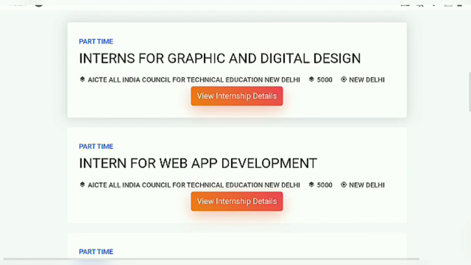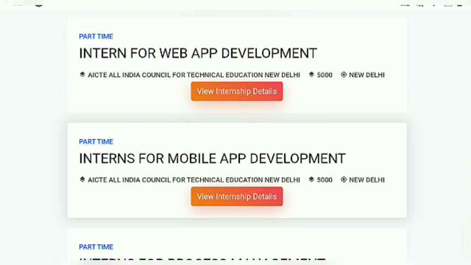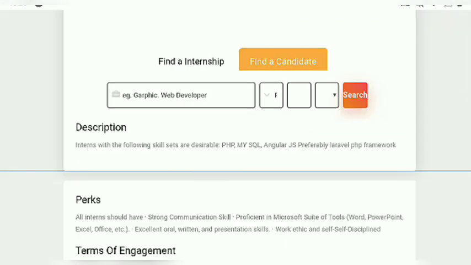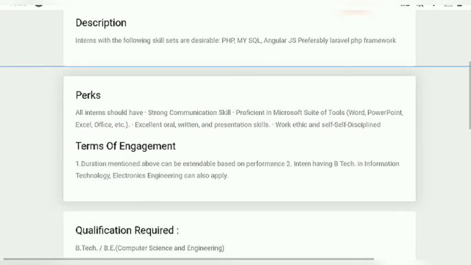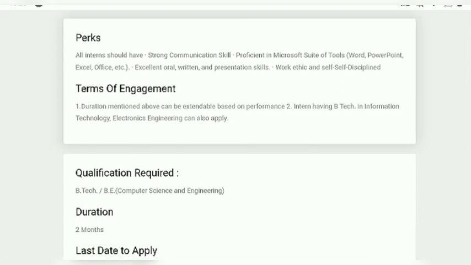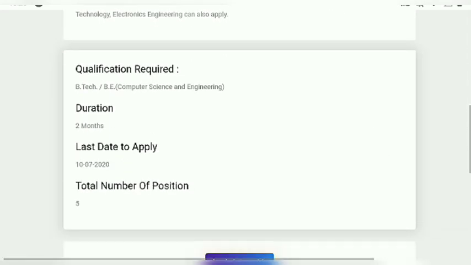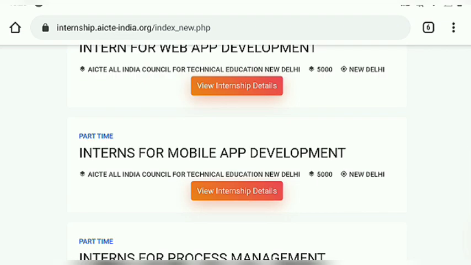So if you want to get an internship, then enhance your skills and also get some certificates from reputed sites so that you can put them in your resume, because it is also needed when you are applying for these internships. So be ready with your resume also.